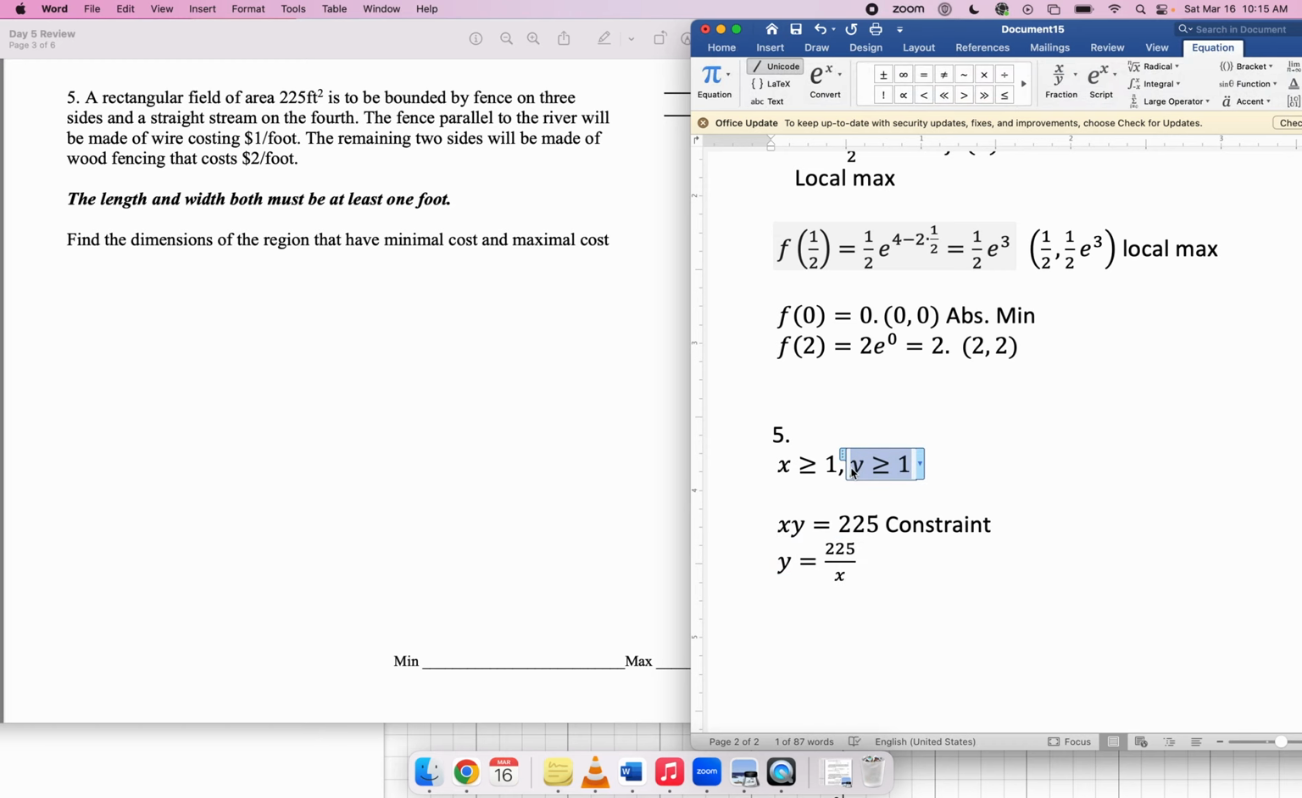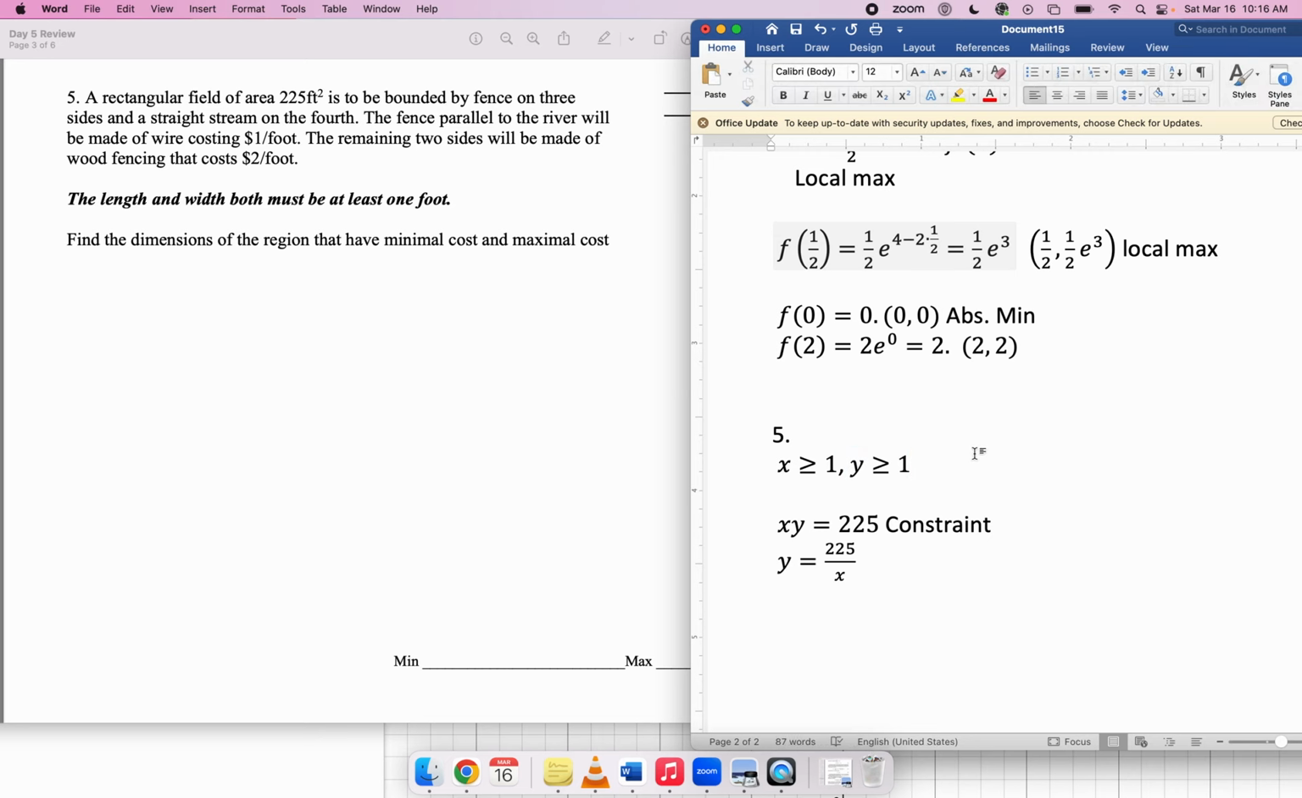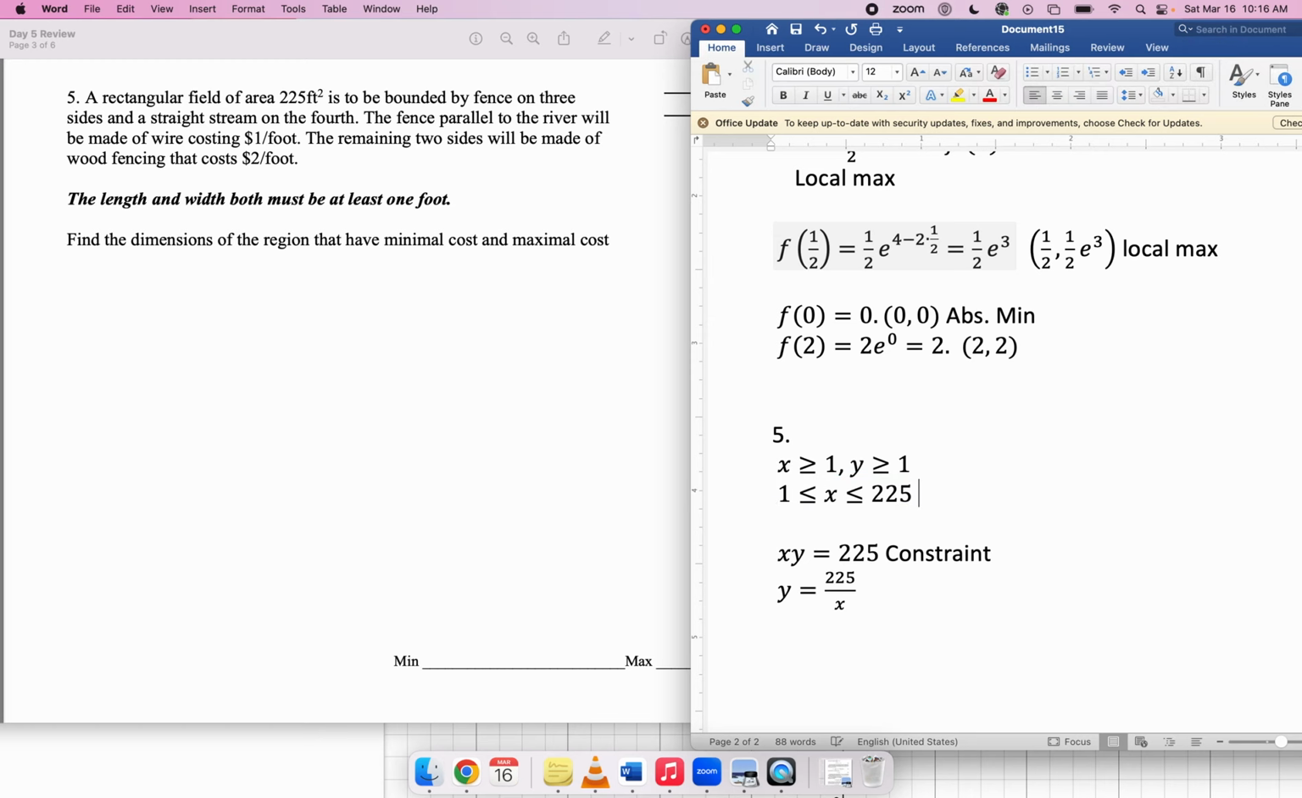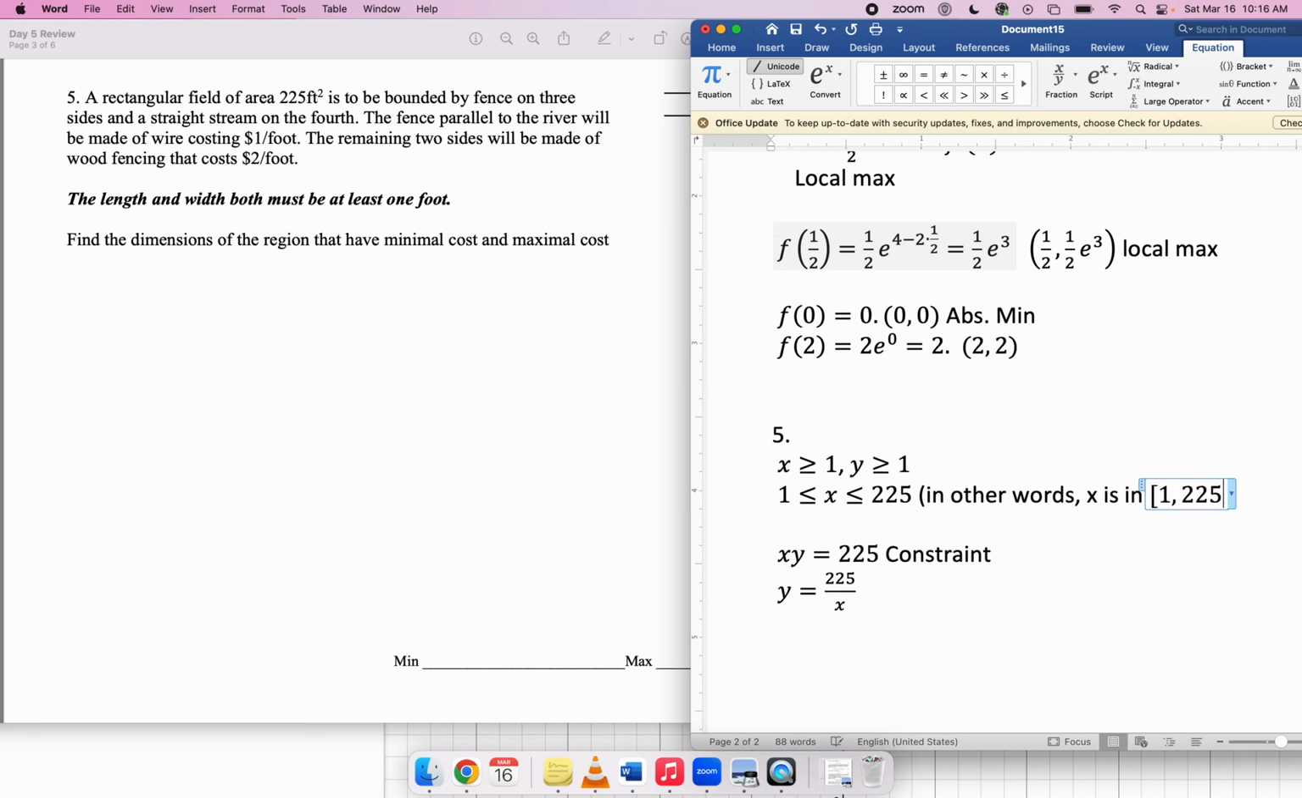If y is at least 1, then that means that x can't be any bigger than 225. Like if x is bigger than 225, then this fraction would be smaller than 1, which would contradict this. So really, this is just a sneaky way of saying that x has to be less than or equal to 225. So really what we're told is that x has to be between 1 and 225. In other words, x is in the closed interval 1 to 225.